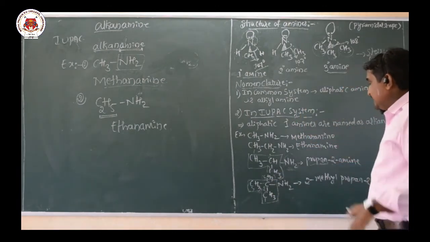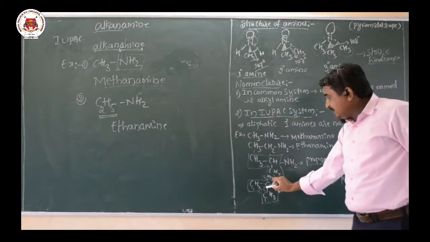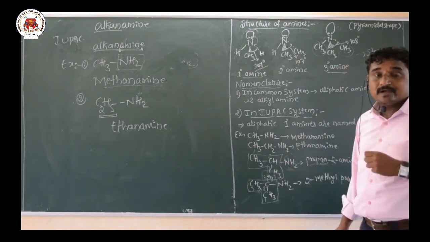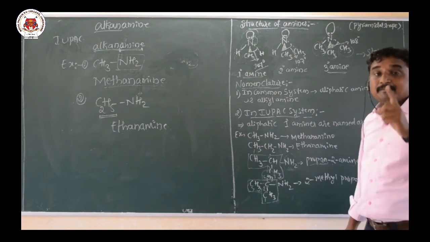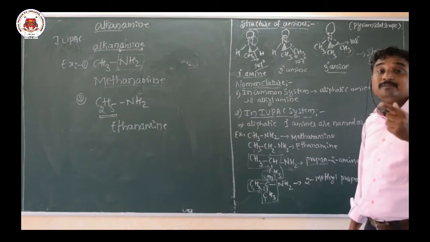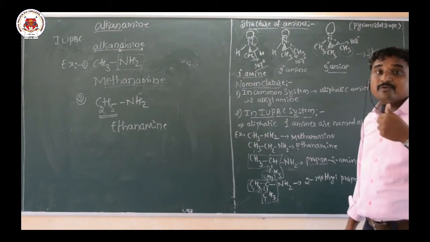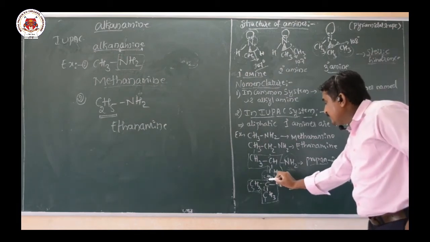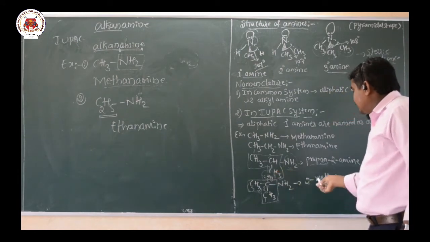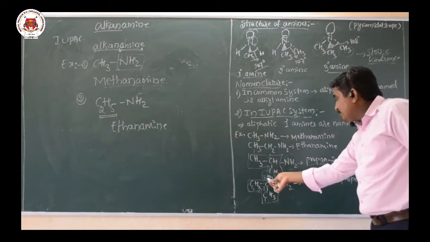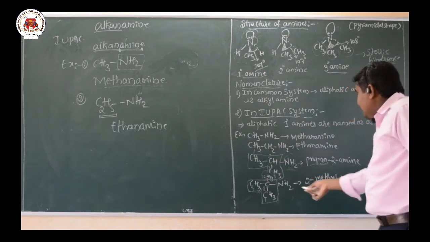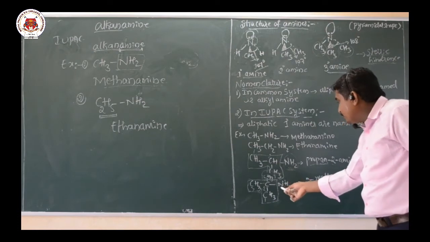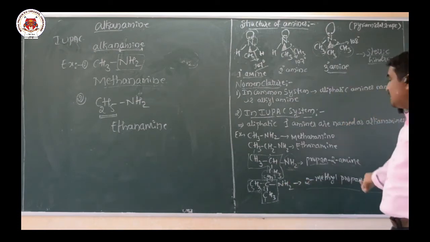Hence the name of the compound is, at second position we have a methyl group. That is a substituent group, which acts as a prefix. Prefix you have to write in front of the word root, suffix you have to write after the word root. So at second position we have a substituent group, that is the prefix. At second position we have a methyl group, 2-methyl, and the word root is propan, and at second position we have the amine group, hence the name is 2-methylpropan-2-amine.